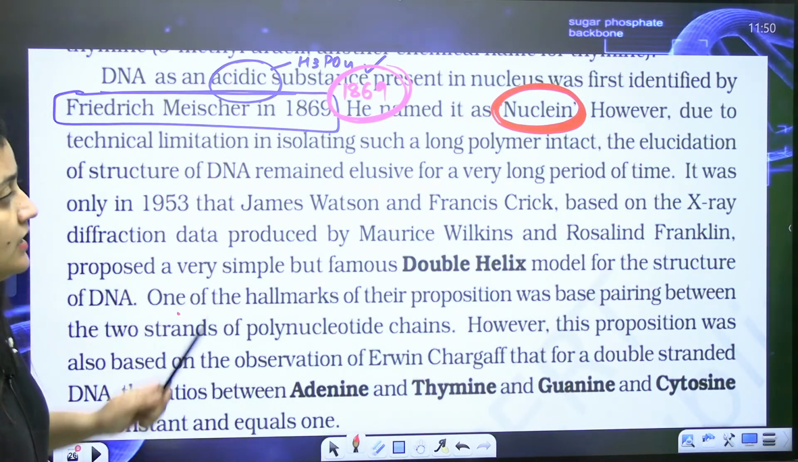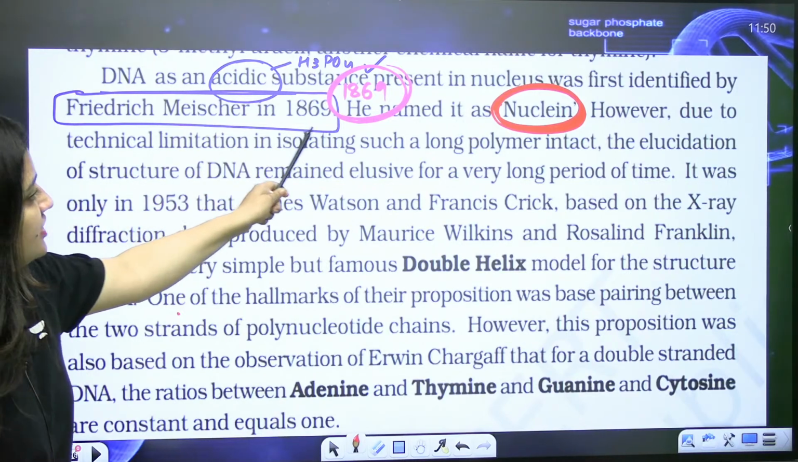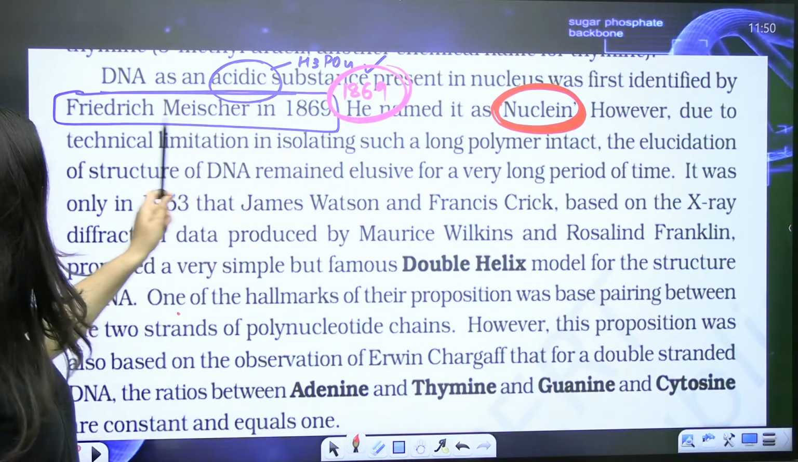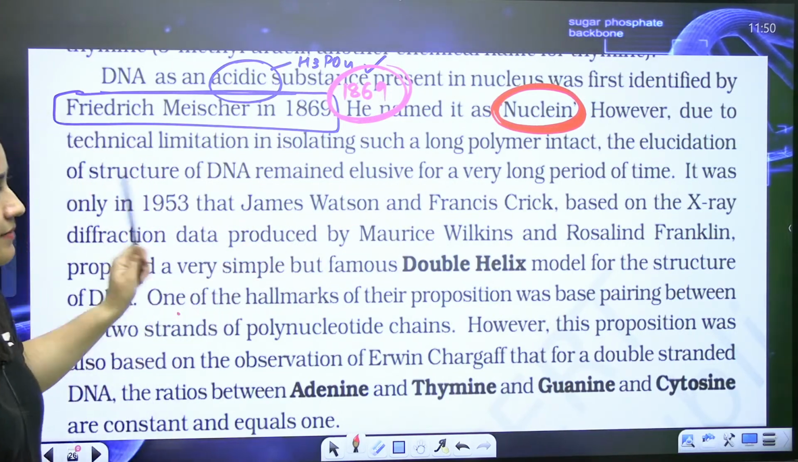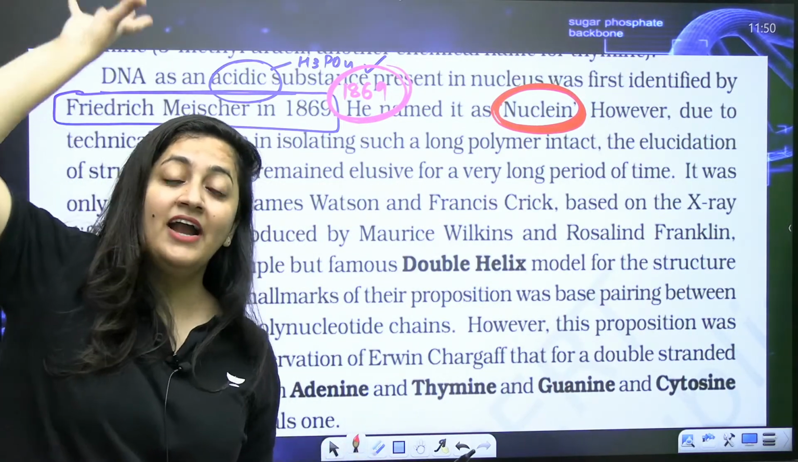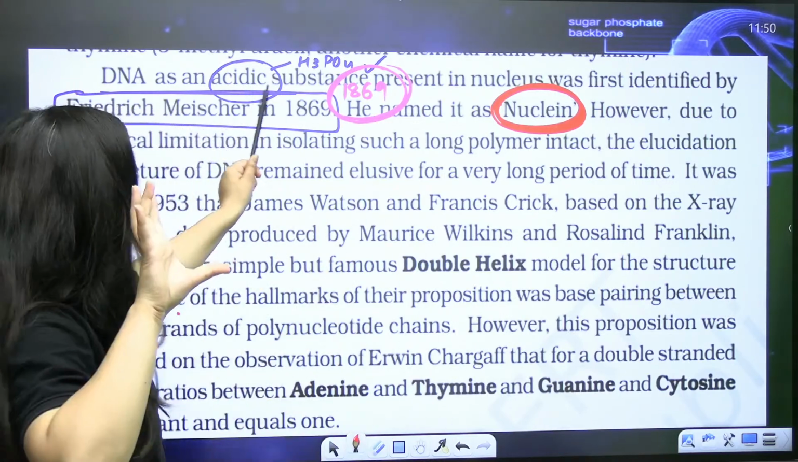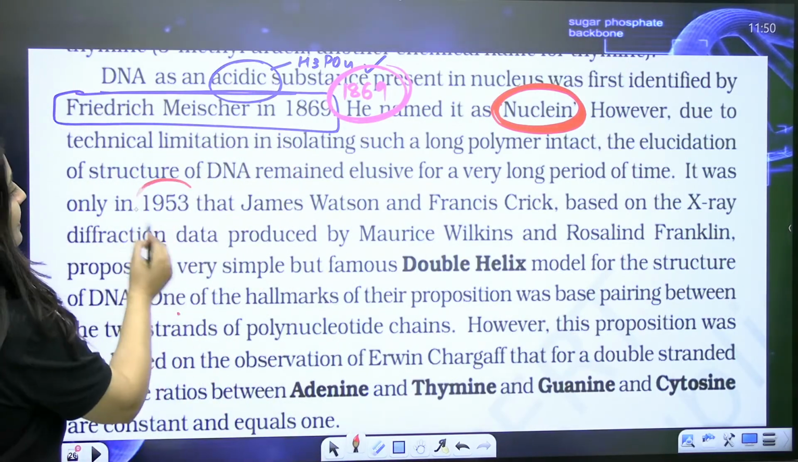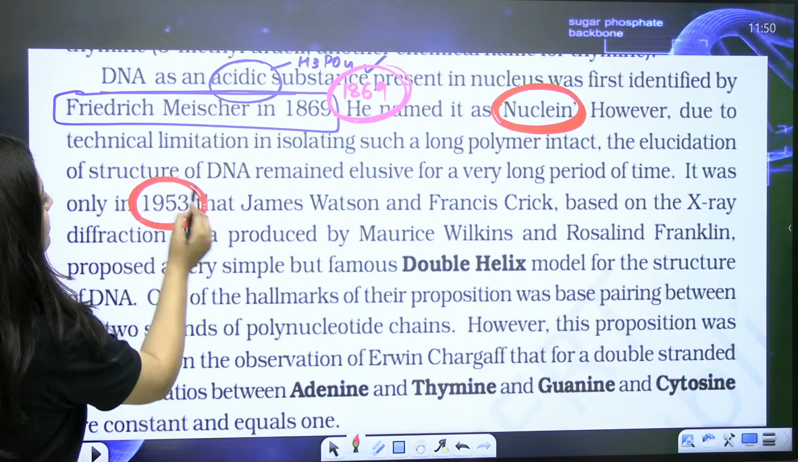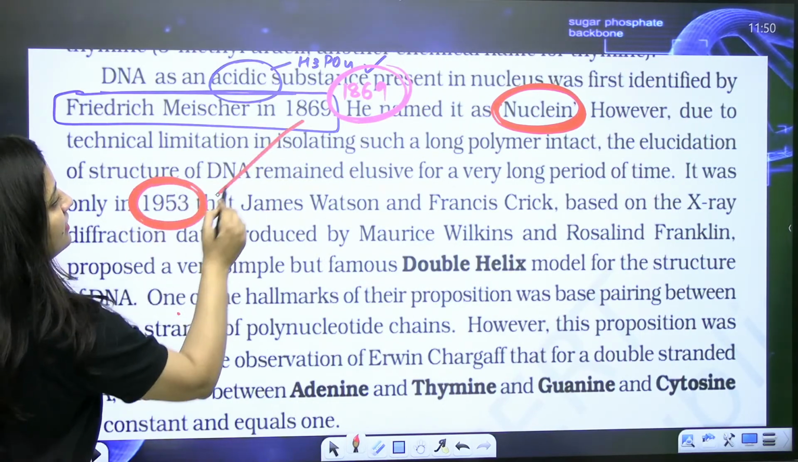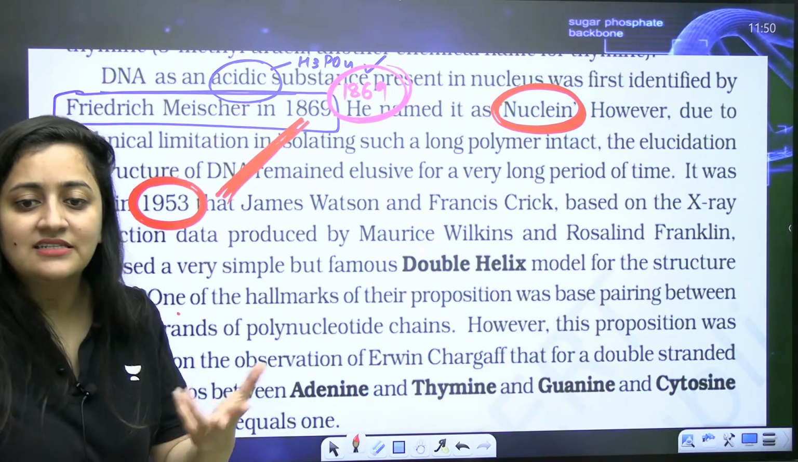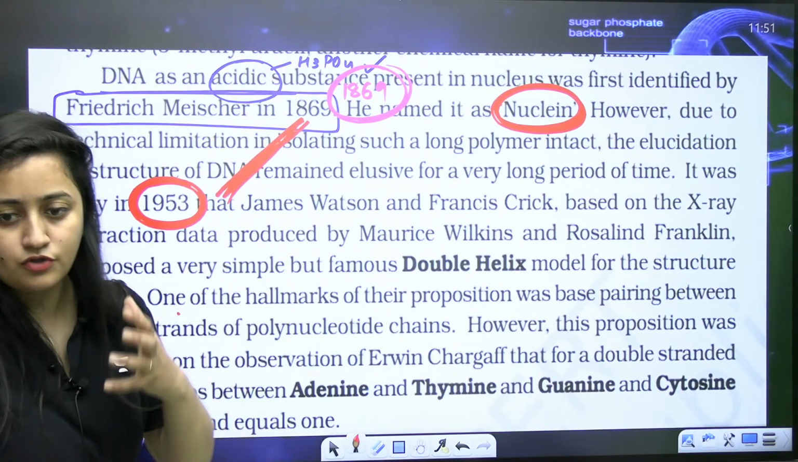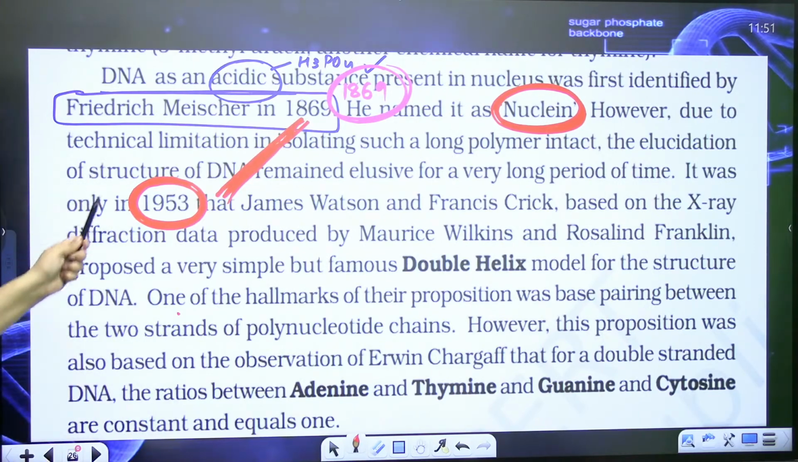Fine, nuclein. However, due to technical limitation in isolating such polymer, the elucidation of structure remained elusive for a long period of time. Actually, see, he identified this nucleic acid in 1868, but the structure of DNA was given in 1953 by Watson and Crick, right? And why such a long gap here? Because at that time, technique was not so advanced. Clear, bache?